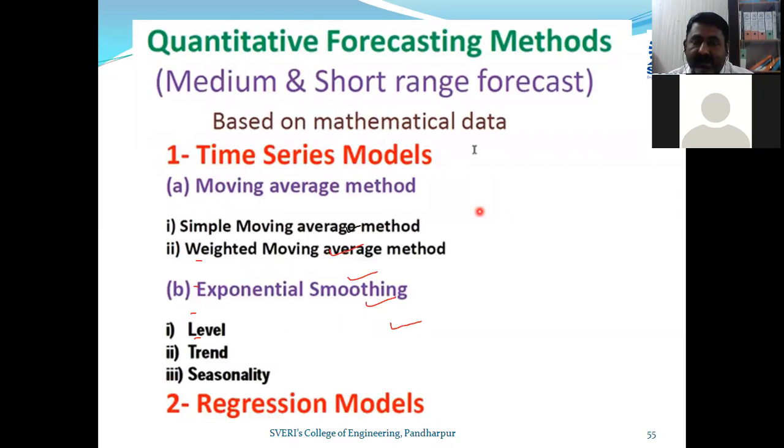That is the same time series analysis. Now we will discuss some of the methods, and then we will go for solving the numerical by any one of the methods. Very first, quantitative forecasting methods, for medium and short term forecasts based on mathematical data. Number one is time series models, that is, the moving average method and exponential smoothing.